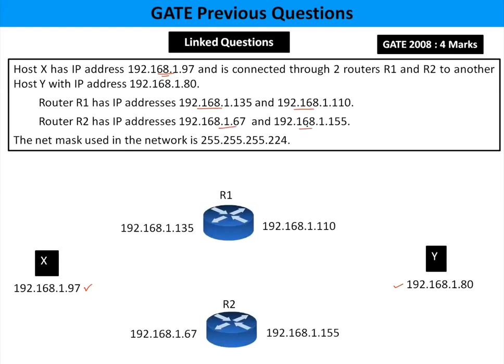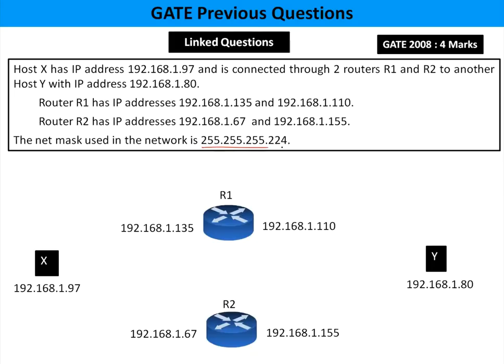They didn't give the connections, guys. Please don't draw any connections like this or something like this. They haven't given any connections. You have to identify the connections we need to make. And the mask is given. Mask is this one. That is 8 plus 8 plus 8, 24, plus 3. That is 27 is the mask, guys. 27 is the mask. We'll see all these things.